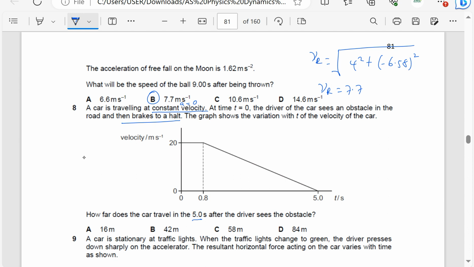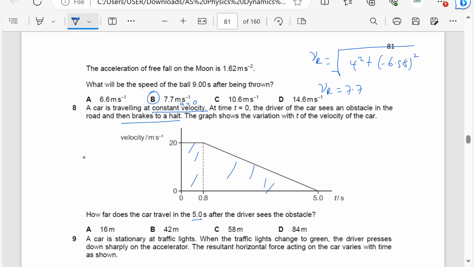A car is traveling at a constant speed. At t equals 0, the driver sees an obstacle in the road. So the driver sees an obstacle at t equals 0. Okay, so we need distance, which is going to be the area under the graph.